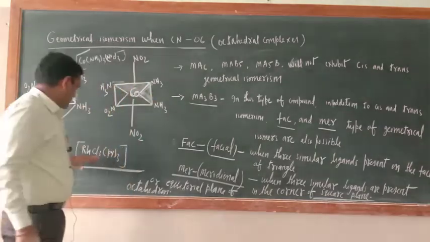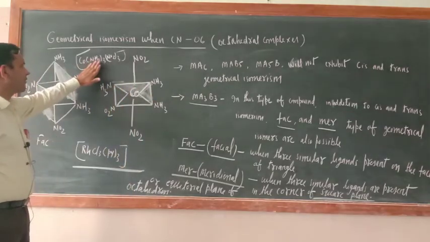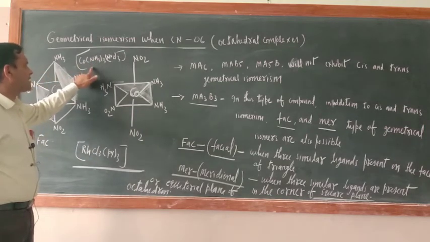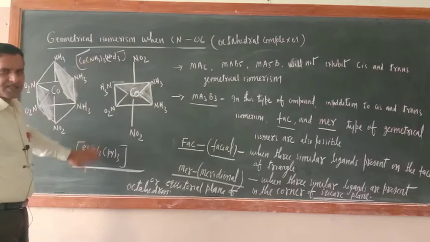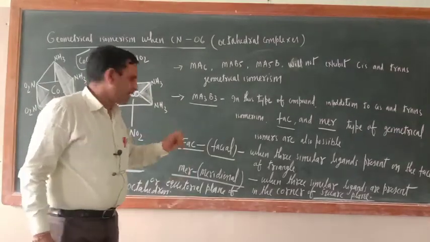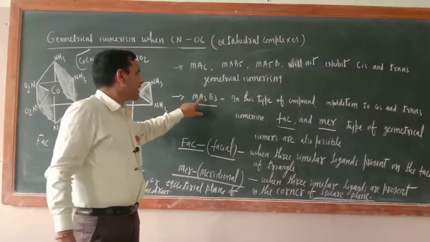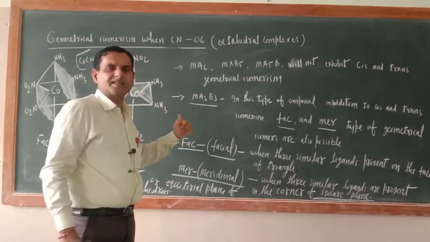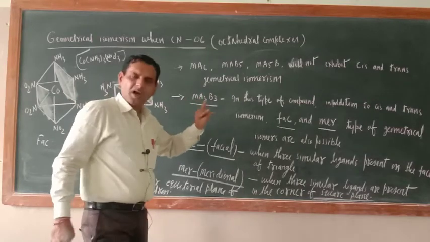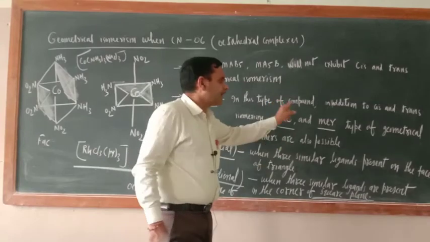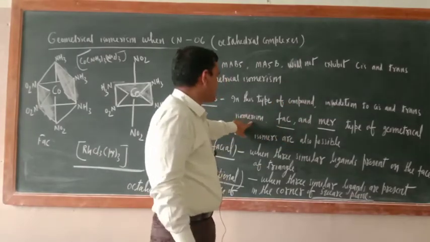So just see the speciality of this compound. Suppose I have given you this compound or this compound. Just try to understand. Very easily you can make their cis and trans arrangement as I have told you earlier. But if the configuration is Ma3B3 type, then in addition to the cis and trans isomers, two more isomers are possible.